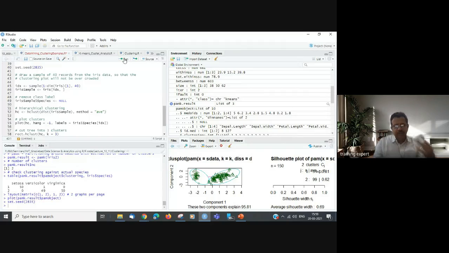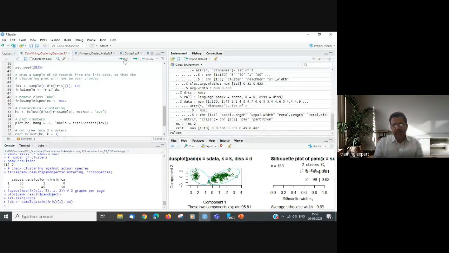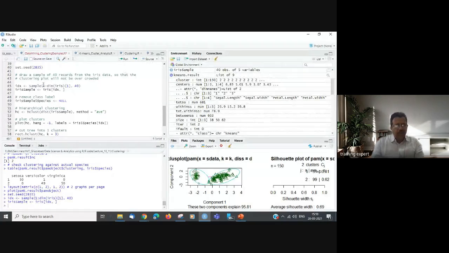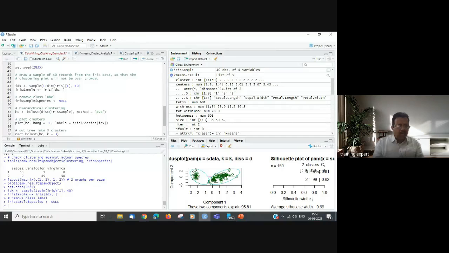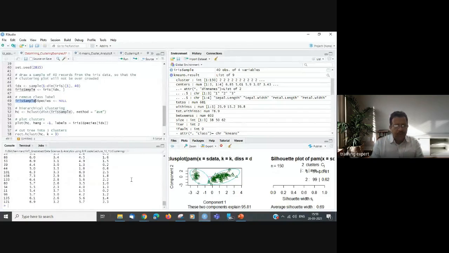Set seed gives you random sampling. From iris, we have taken a sample of 40 in iris sample. Remove the class label. So the class was species, we have removed that. So what does this iris sample now contain? It would contain only the 4 columns of random data, right? This is random data. Fine.